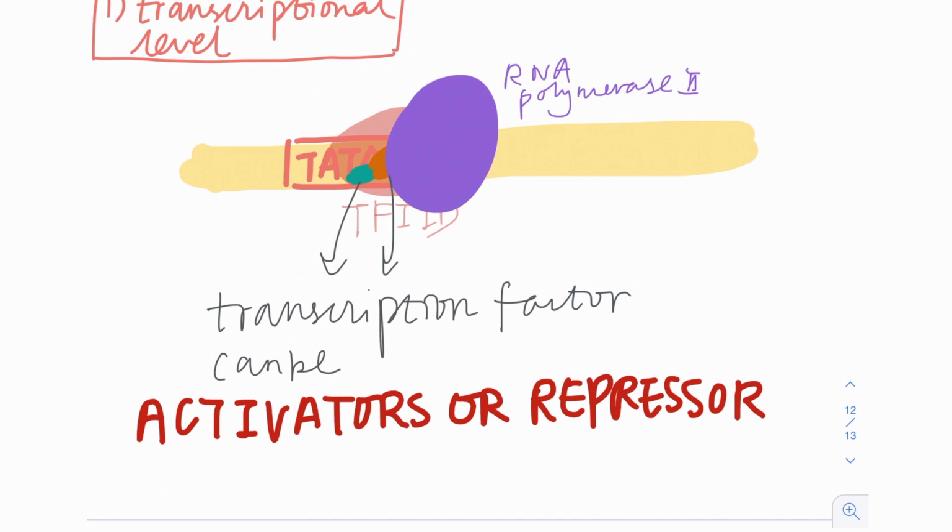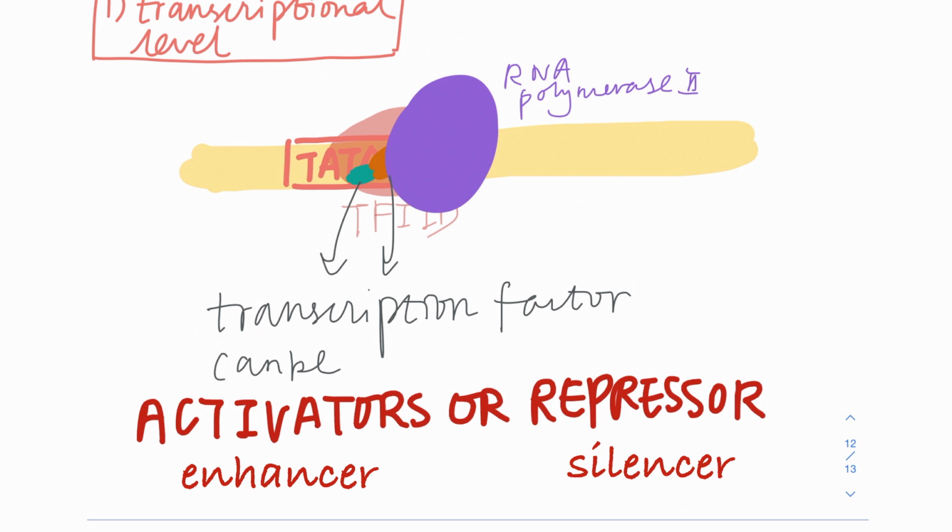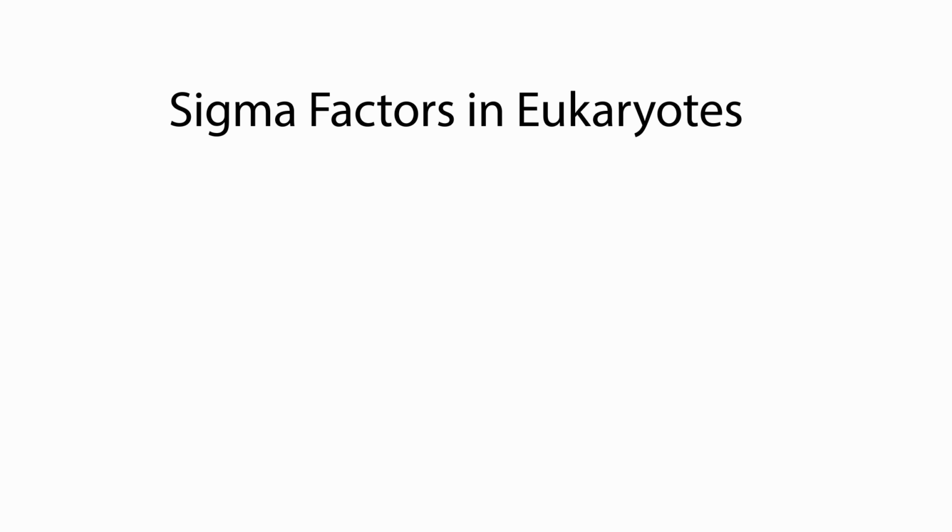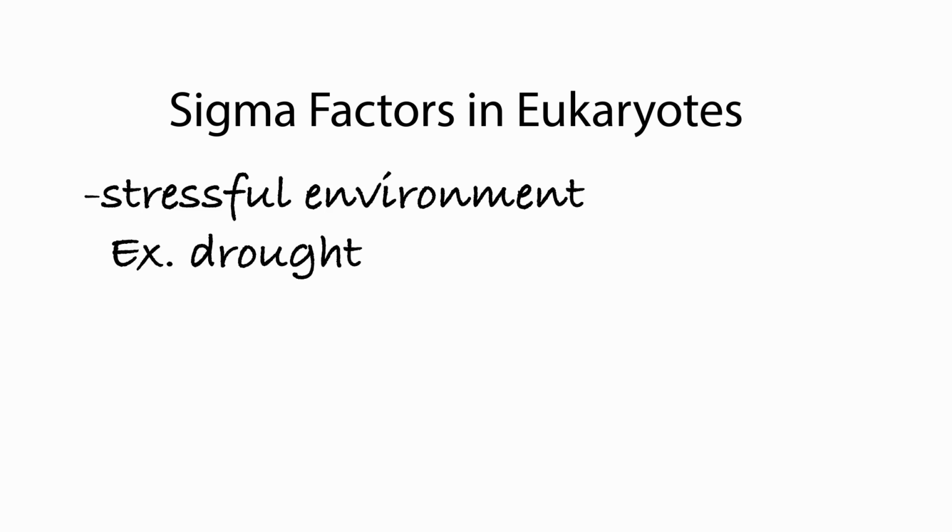If the transcription factors are activators, the DNA sequence is called enhancers. On the other hand, if the transcription factors are repressors, the DNA sequences are silencers. Just like the prokaryotic gene regulation, eukaryotes also use sigma factors to regulate large sets of genes that may be far apart and even on different chromosomes. Similarly, sigma factors also have great importance in responding to the environment. This is especially important when an organism is in a stressful environment, for instance, drought.